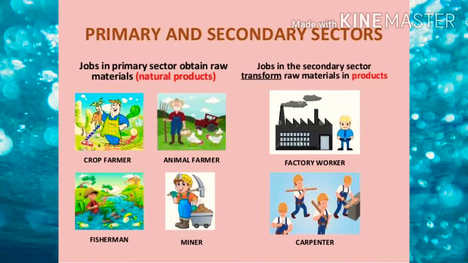So, from this we can understand that with the help of the secondary sector, they can make use of whatever products they can produce with the help of nature. So now we are going to study the secondary sector.